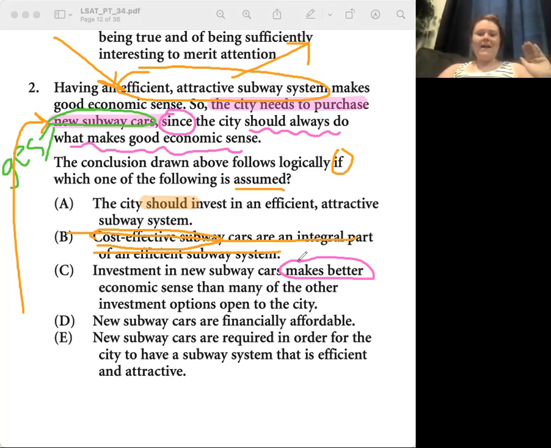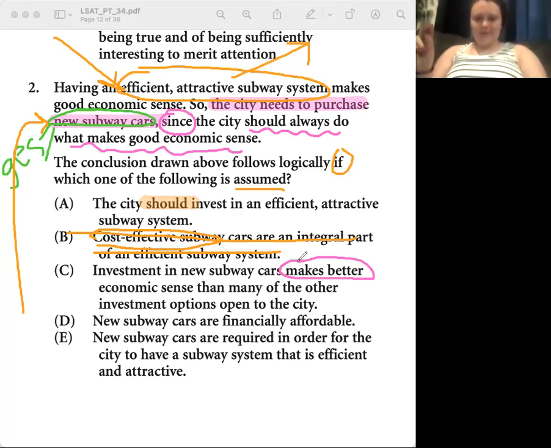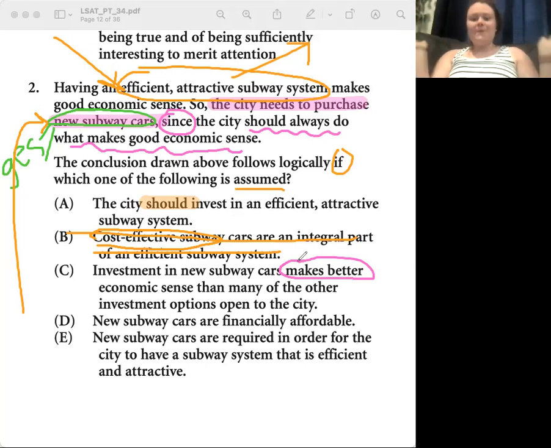I don't mean this as political stances, but a lot of people for this political election said, well, this option's better than the other option, but nobody really loved either option. Just because something's better than the other doesn't make it good. And so just because investing in this is better economically than many of the other things, that still doesn't make it economically sensible.